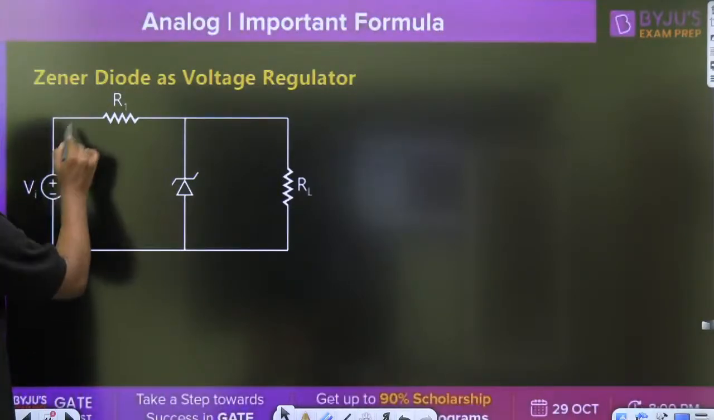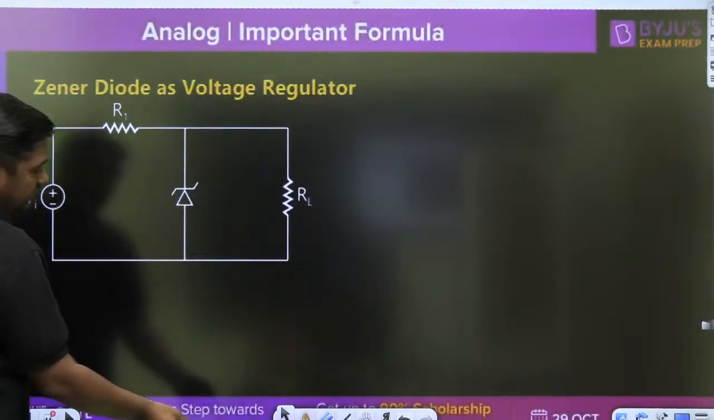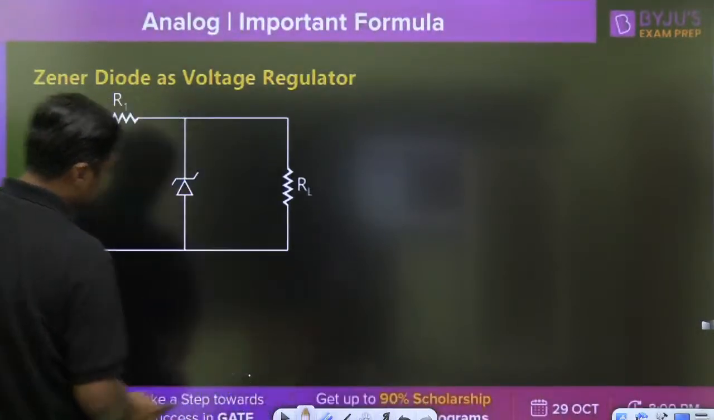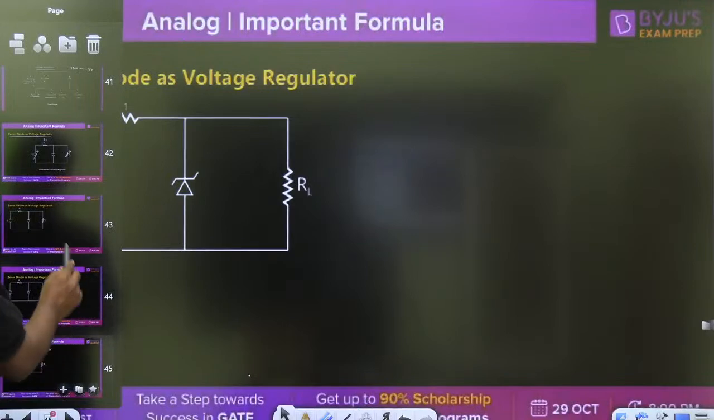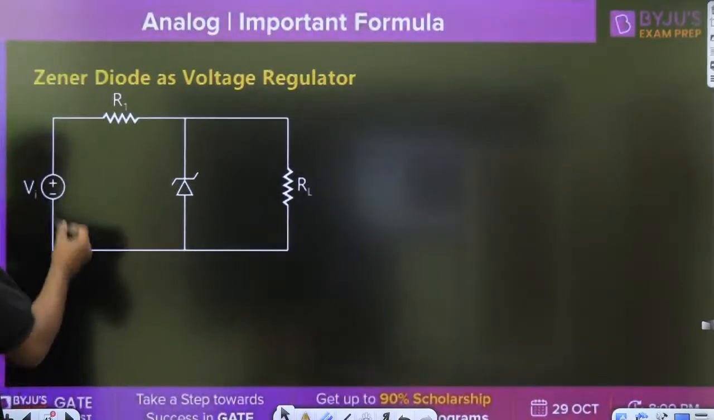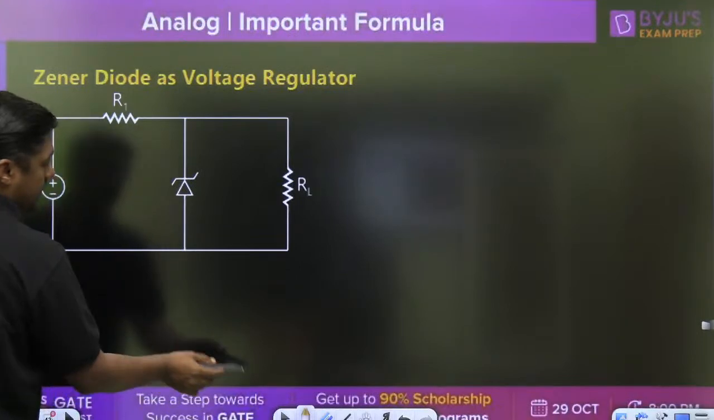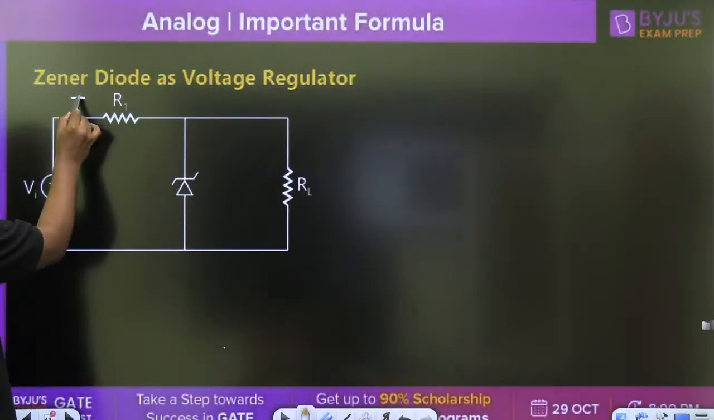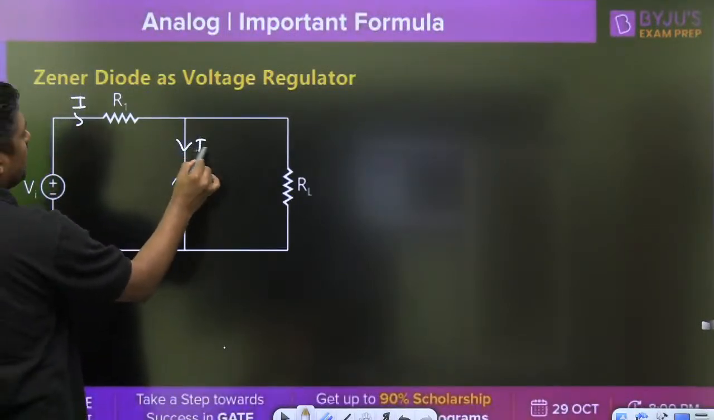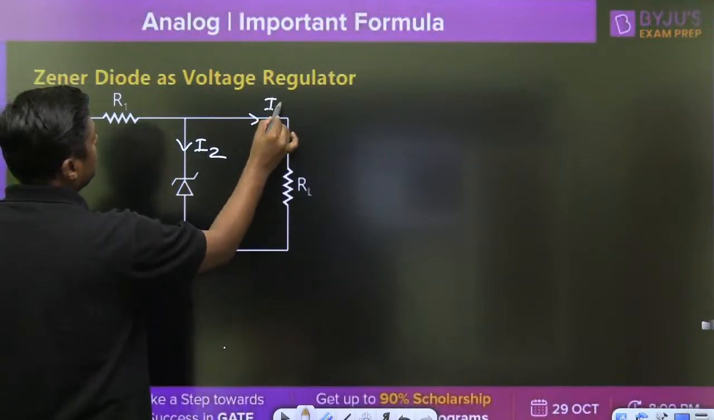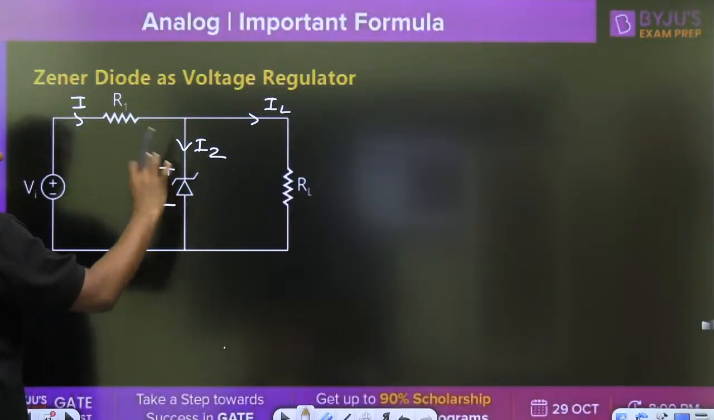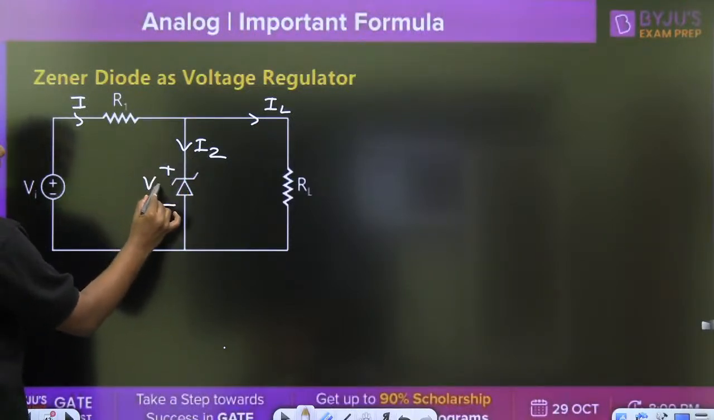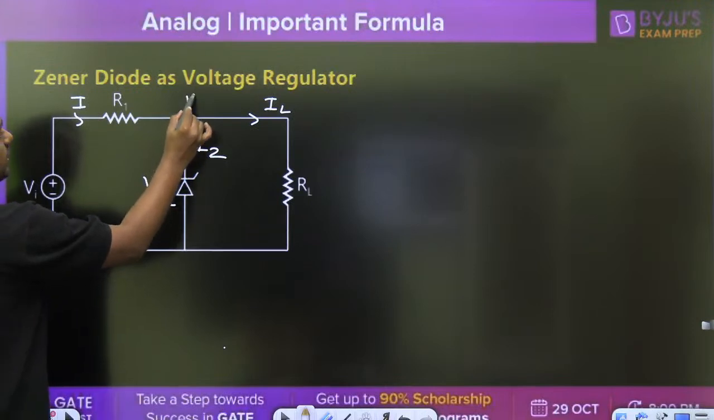Okay guys, this is the current I. This is divided into two parts. One is IZ, one is IL. Always remember, Zener diode should be in breakdown region. Once it is in breakdown region, the voltage at this point will become VZ.